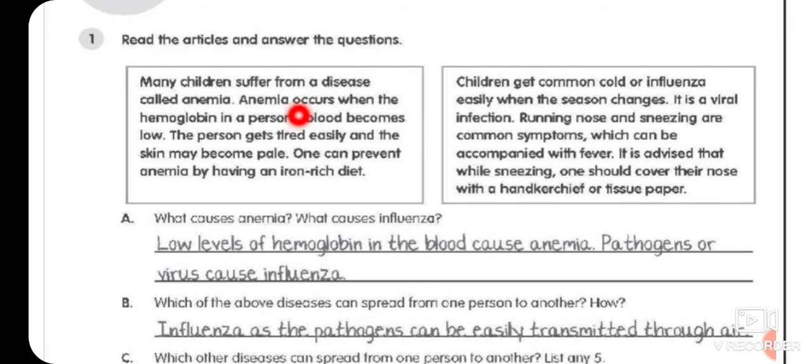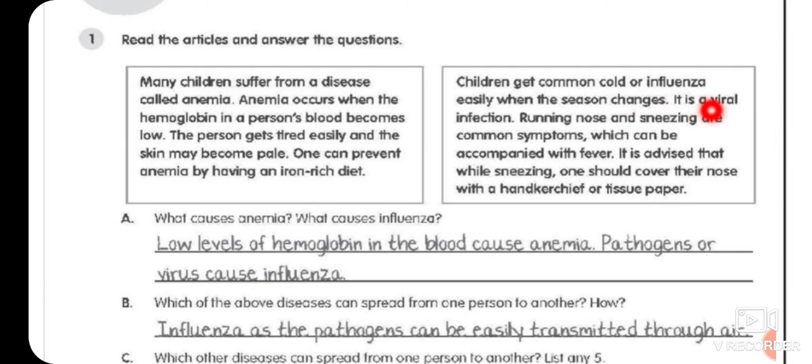Many children suffer from a disease called anemia. Anemia occurs when the hemoglobin in a person's blood becomes low. The person gets tired easily, and the skin may become pale. One can prevent anemia by having an iron rich diet. Yes, if we are anemic, then we can take an iron rich diet. It will fulfill all the requirement of iron in our body.